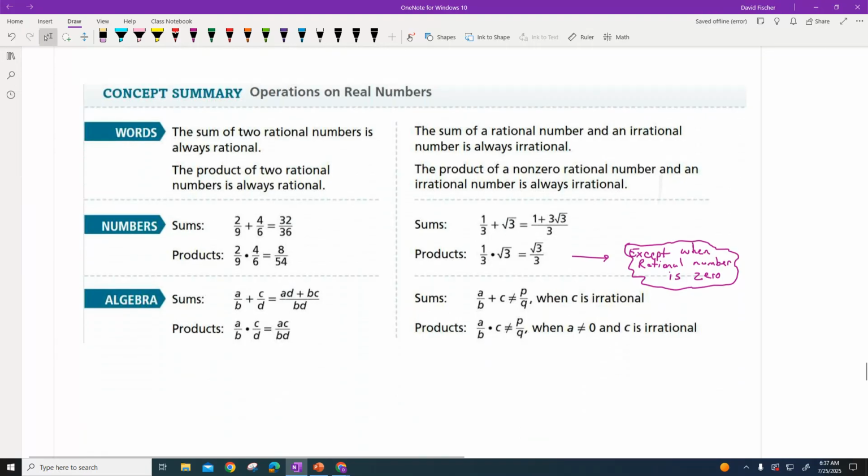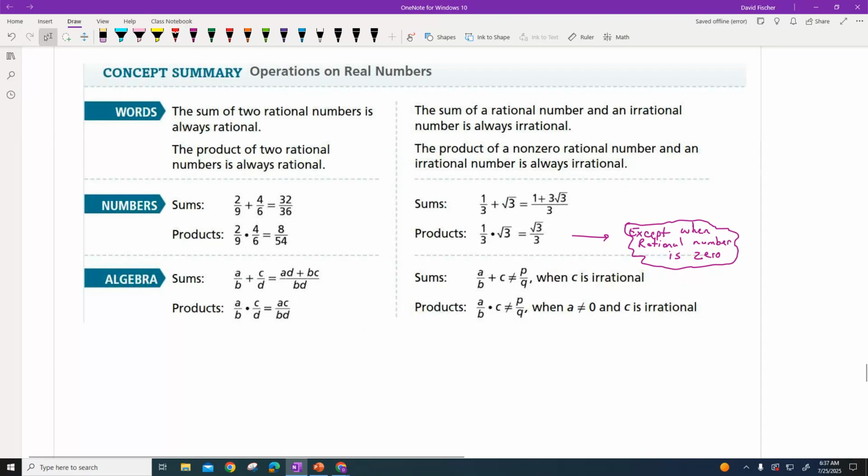Now at the end of each lesson, I try to put in a summary like this. Let's go over here, because we didn't talk about this. This is just back from junior high days. If I have two rational numbers and I'm adding them, this is a fraction, this is a fraction, both of those are rational numbers, I'm going to end up with a fraction, always. Even if I'm multiplying a fraction times a fraction, I end up with a fraction. So the rule up here says if I have two rational numbers, it's always going to be a rational number. If I'm adding, and I want to put the word subtracting, subtract.